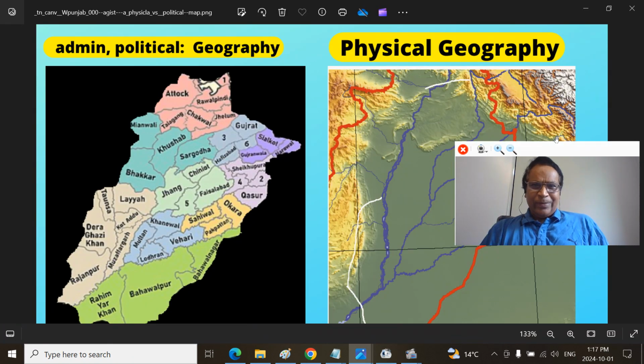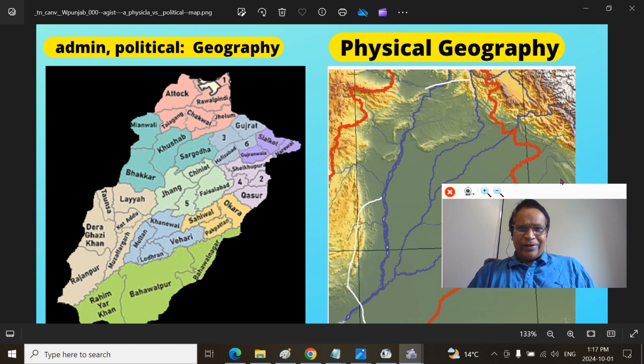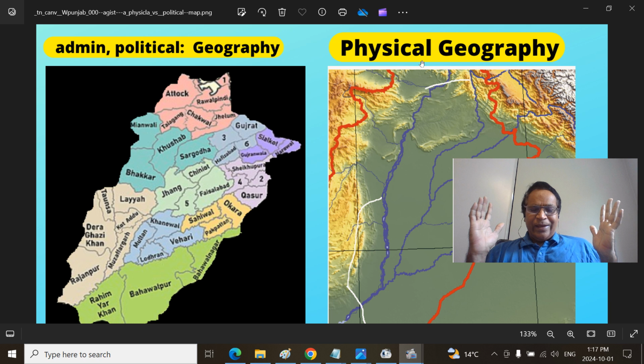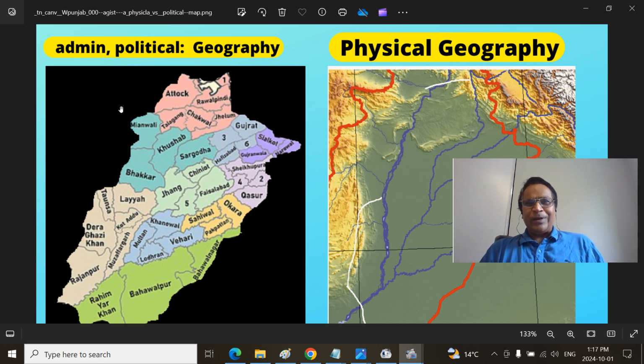We are looking here at the physiographic region. Why look at the physiographic region? It gives a different perspective compared to normal admin or political geography. You can see the Paschim Punjab with the lines drawn, the political divisions of districts, jillas, taluks, tehsils.